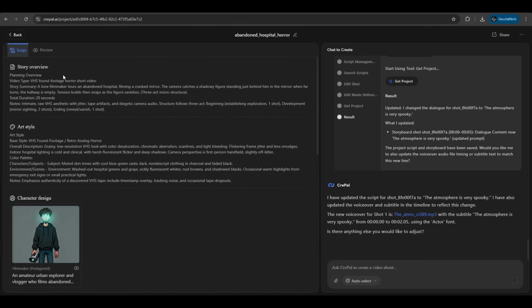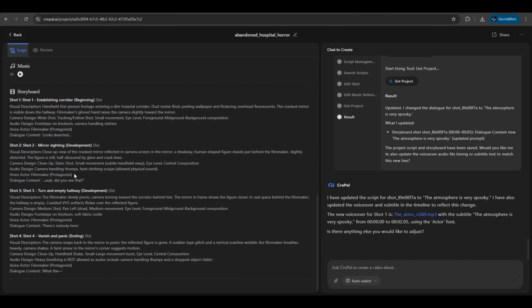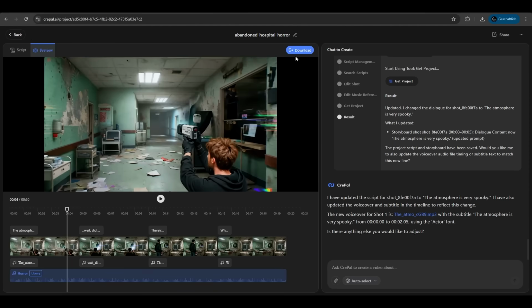It's a VHS found footage. You see the total duration, the art style, the character design, the scene design, the music, the storyboard. It's just great. If you go back to the preview, you can download the whole video, or you can do also further adjustments here. Very nice.